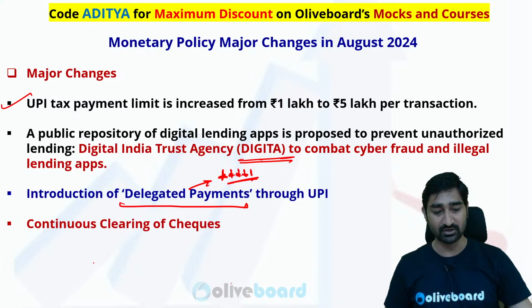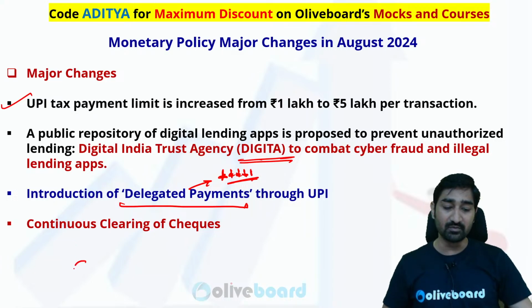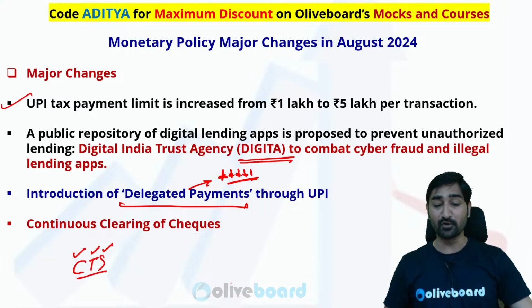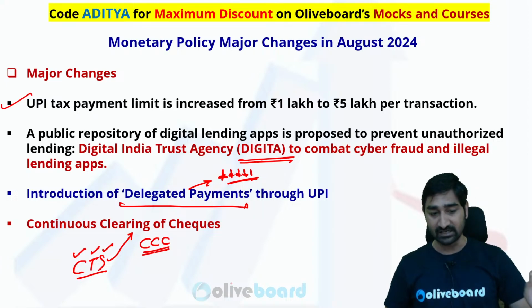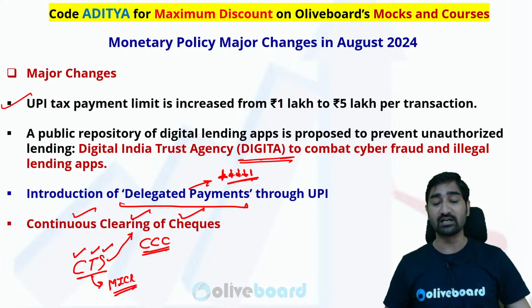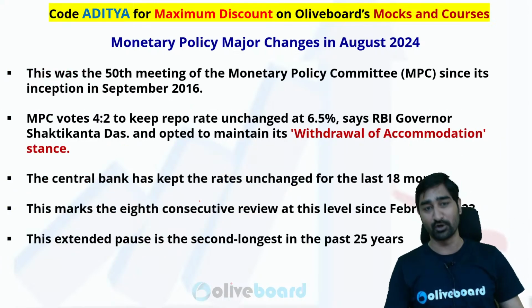Very, very important session. Another announcement which RBI says is that now the banking industry will be moving from CTS. Currently CTS is used in cheques, the cheque truncation system. So from the cheque truncation system, we will be moving to continuous clearing of cheques. So from CTS, we will be moving to CCC in cheque clearance. Currently, we are using CTS, the cheque truncation system, with the support of MICR, magnetic ink character recognition code. So from here, we will be moving to continuous clearing of cheques. So all these announcements are there in the monetary policy.